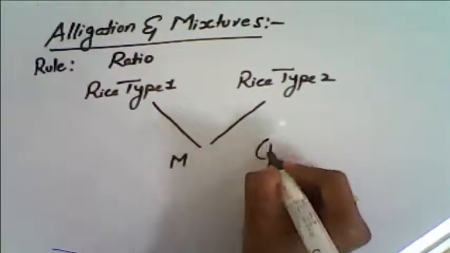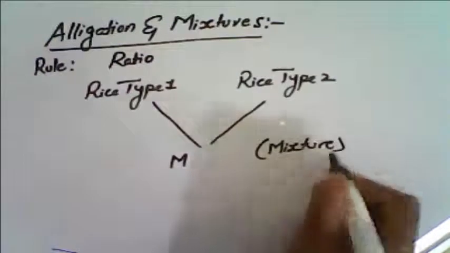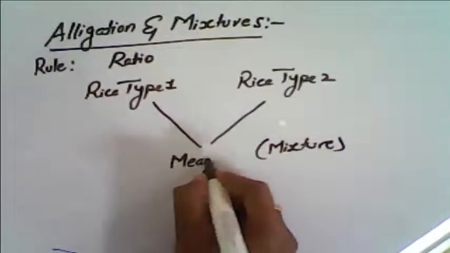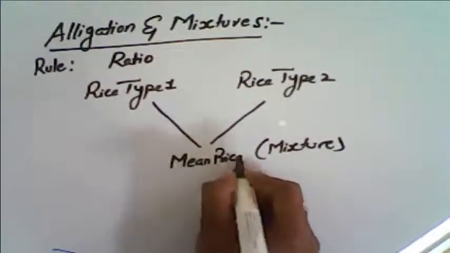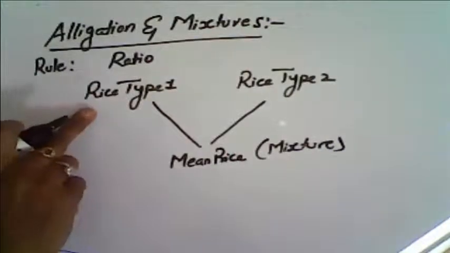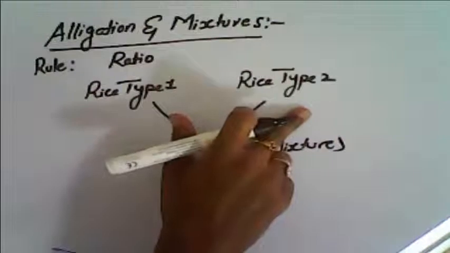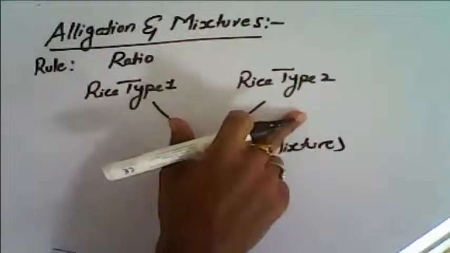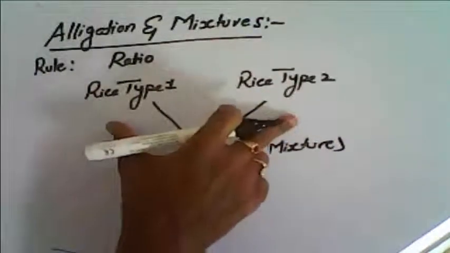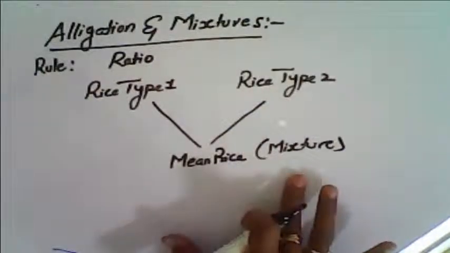For this mixture, I want to set a price called the mean price or desired price. It is like when we have a quantity of type 1 rice and another quantity of type 2 rice, two categories of the same rice product being mixed, calling it a mixture.